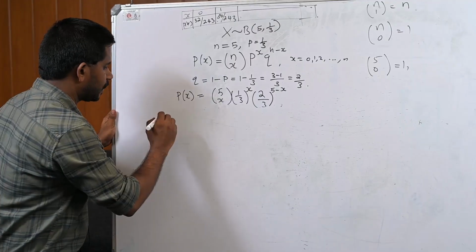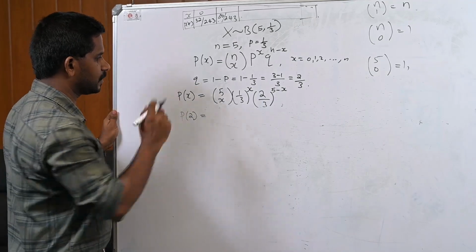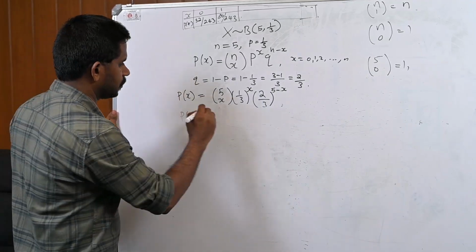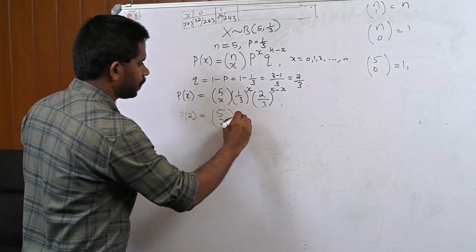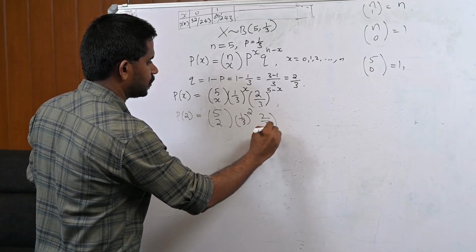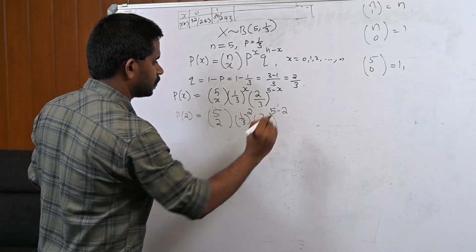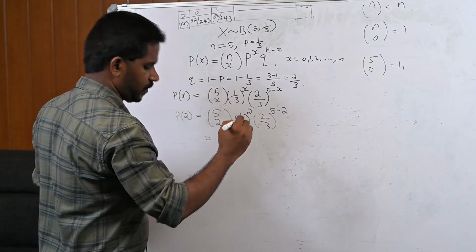Therefore, next one is P of 2. Here x equal to 2. Therefore, 5C2, 1 by 3 raised to 2, 2 by 3 raised to 5 minus 2. What is 5C2?